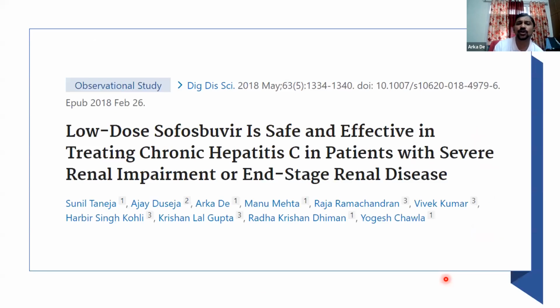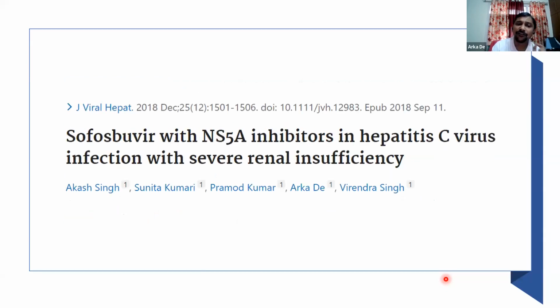So initially we used low dose Sofosbuvir, that is half dose Sofosbuvir, along with full dose Daclatasvir in these patients, and we demonstrated a very impressive sustained virologic response of 98%. Other investigators initially used alternate day regimes, but subsequently full dose Sofosbuvir was also used with Ledipasvir or Daclatasvir in patients with severe renal insufficiency, including those on dialysis. Significant adverse effects were not noted, and the sustained virologic responses were again impressive, at above 95%.